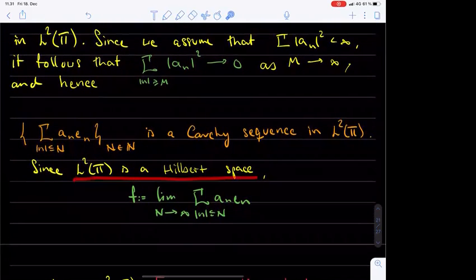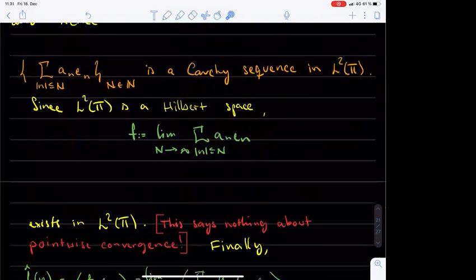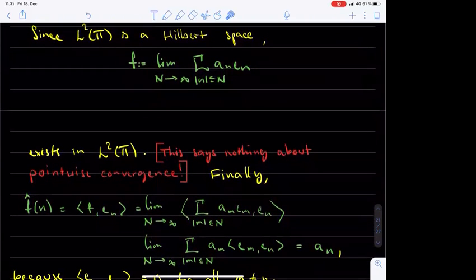Since L2 is a Hilbert space, this Cauchy sequence converges to a limit f in L2 of T. Note that this convergence is only guaranteed to occur in L2 of T, and we have, for example, shown nothing about the pointwise convergence of the partial sums a_n e_n to the function f. However, the convergence in L2 of T is precisely what we claimed, and it is also strong enough to calculate the Fourier coefficients of the function f.